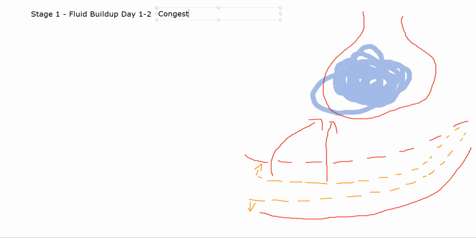Okay, it's also called the stage of congestion because you have fluid being built up inside, right? Because you have fluid being built up inside, you will not be able to breathe, and you will have a lot of congestion in your lung, right? So exudate fluid will also collect in this area, right? Exudate fluid is basically fluid containing proteins.